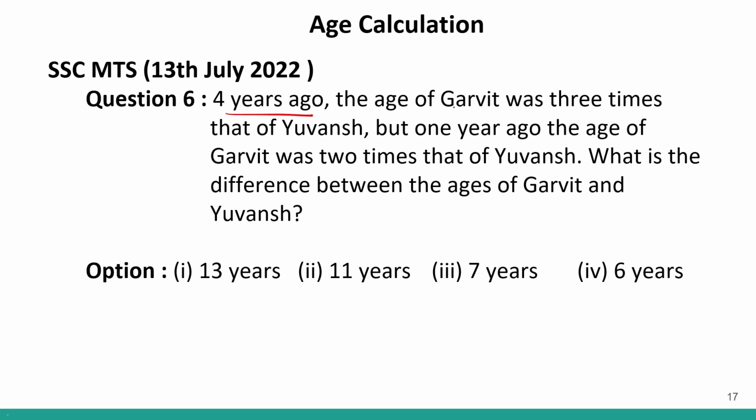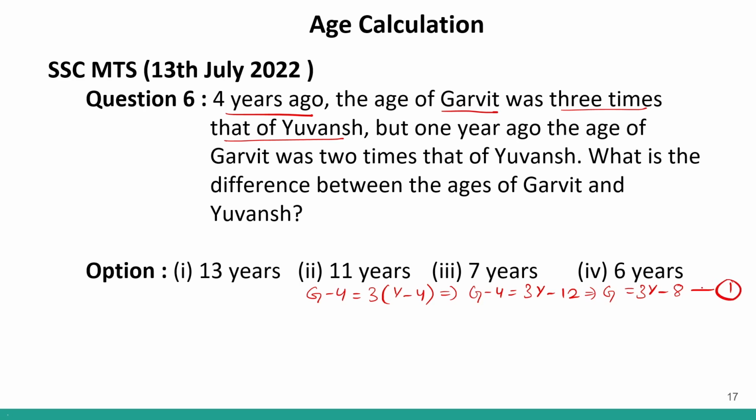Now let us look at question number 6. 4 years ago, the age of Garvit was 3 times that of Yuvansh. So Garvit minus 4 was 3 times the age of Yuvansh minus 4. So if I open this, g minus 4 equals 3y minus 12. And if I take 4 this side, it will be positive. So I can say g will be equal to 3y minus 8. This is your equation number 1.